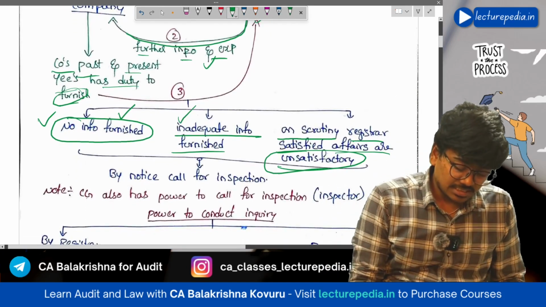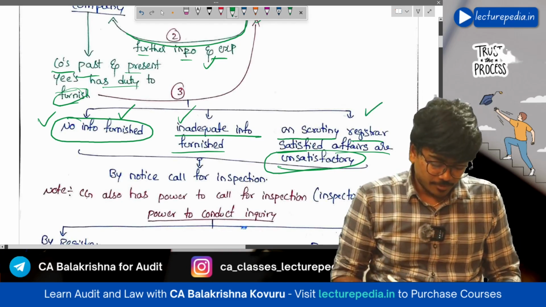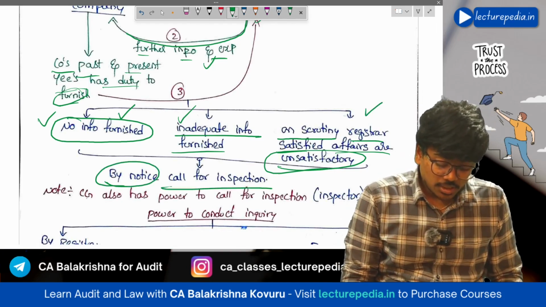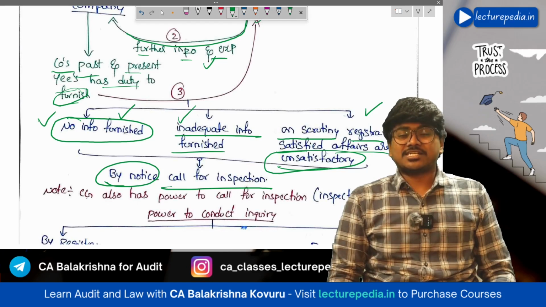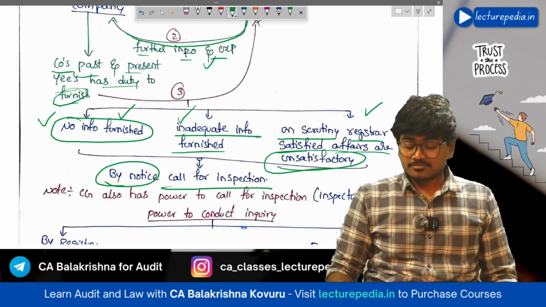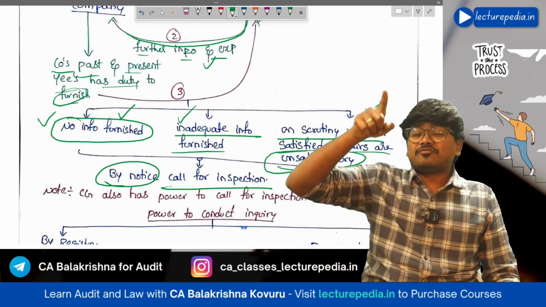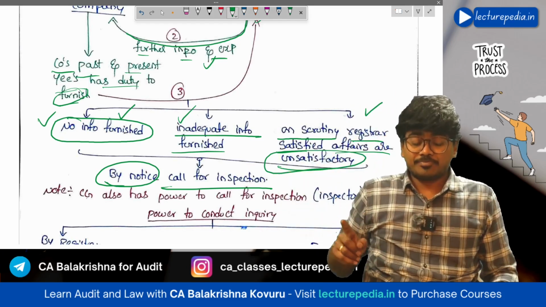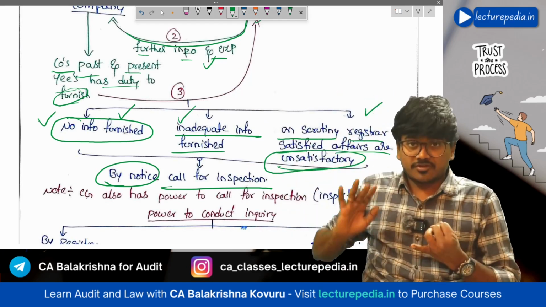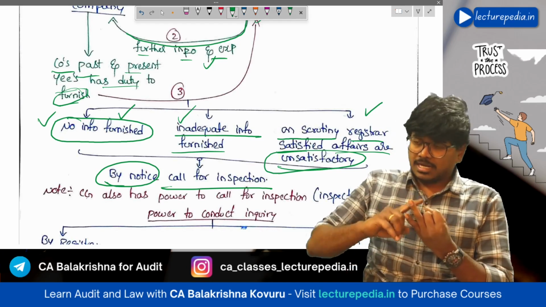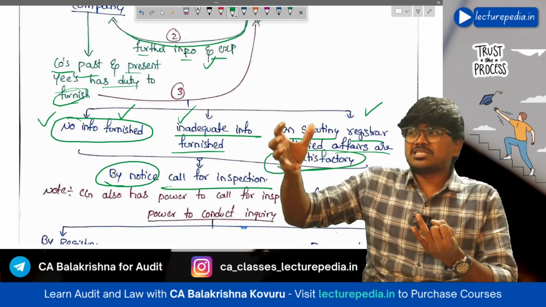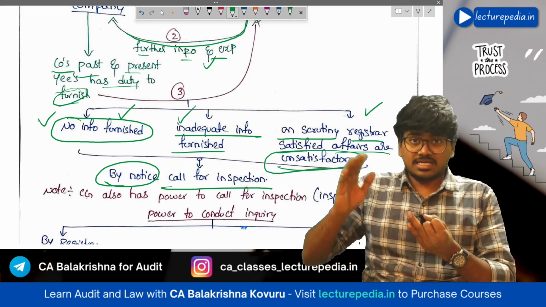In these three situations, ROC has power by notice to call for inspection. ROC has asked for further information or explanation from the company. Company has not given such information, first case, or company has given only some of the information, second case.